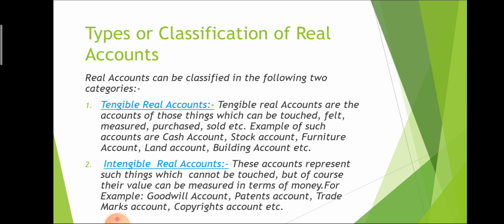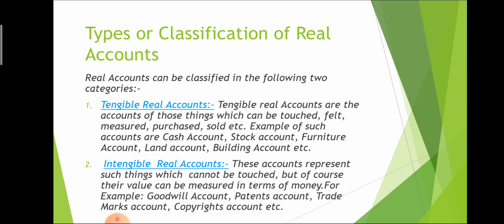Types or classification of real accounts. Real accounts are classified into two categories. The first one is tangible real account. The second one is intangible real account. Tangible real account means anything that we can touch, feel, measure, purchase and sell comes under the heading of tangible account.